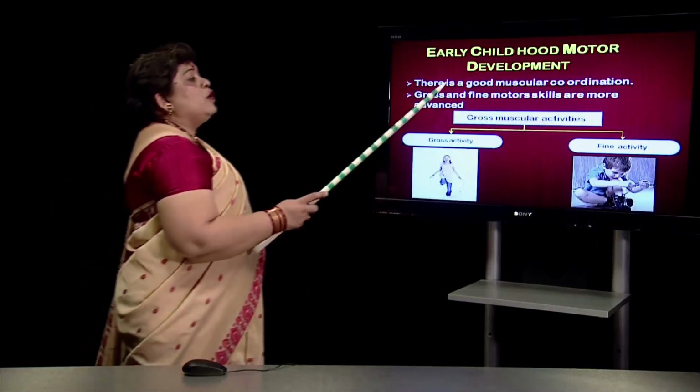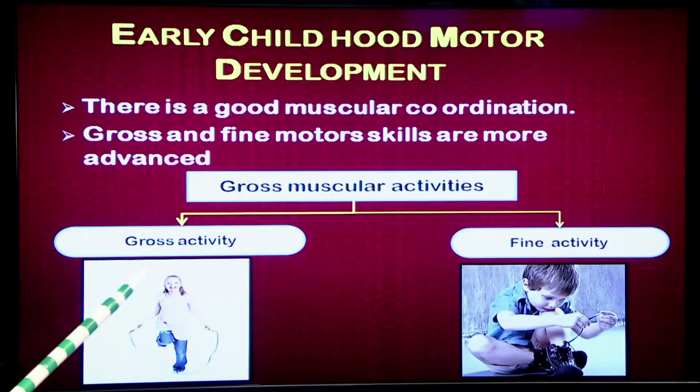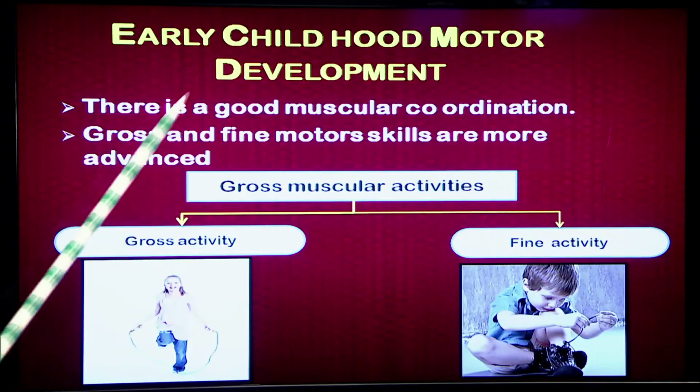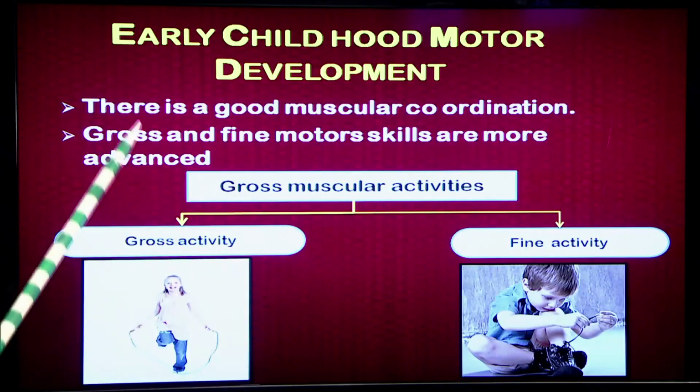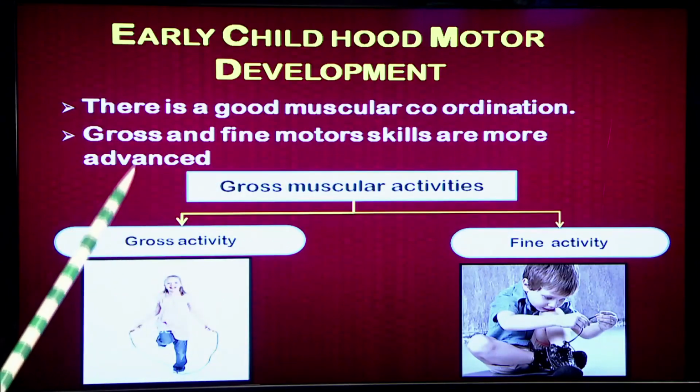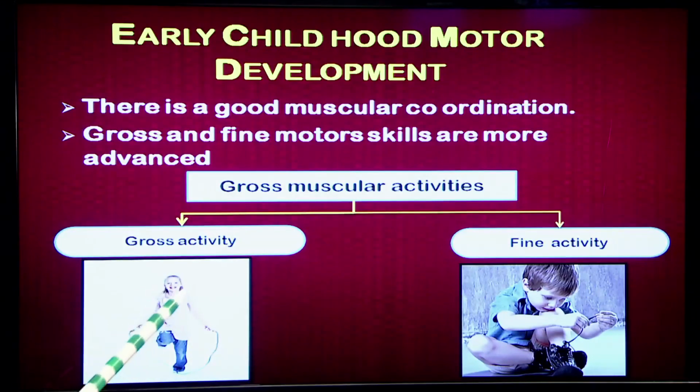Early childhood also undergoes a lot of motor development. There is good muscular coordination. By the time the child comes into early childhood, the coordination between muscles becomes very good. The gross and fine motor skills are more advanced. You can see this is a gross motor activity where the whole body muscles are being used. The child is using hands, legs, thighs, and muscles in order to do this activity of skipping.